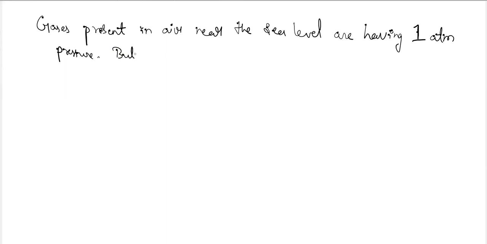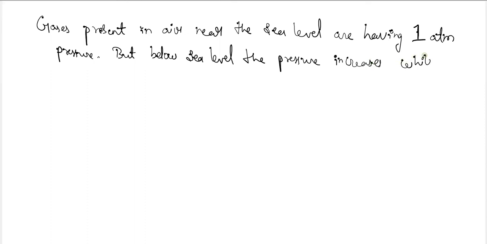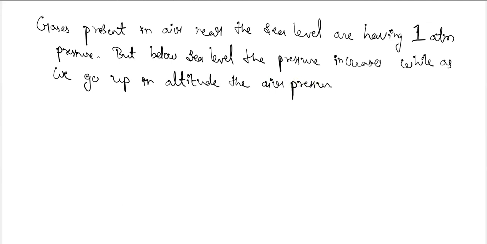But below sea level, as we go down, the pressure of air increases, while as we go higher in altitude, the air pressure will decrease.